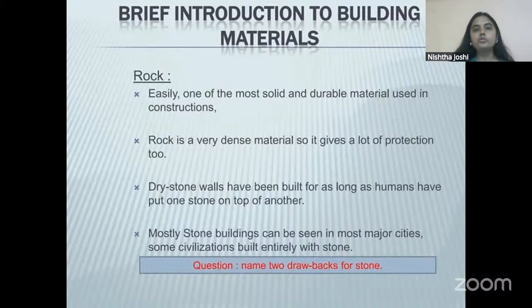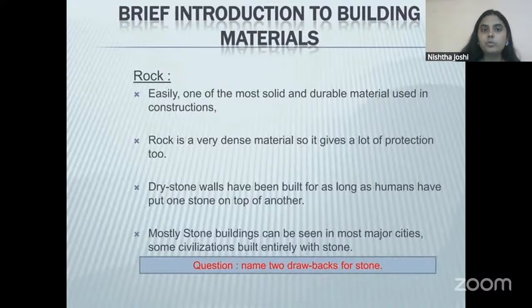And stone is also one of the earliest materials that was used in construction. When early men first started building their homes, they experimented with locally available stone as the first material to construct their earliest kind of sheds or whatever experimentation they were doing. Because huts came much later on. Earlier, they were just making sheds where they could just hide and protect themselves. So stone goes that long ago as a building material.